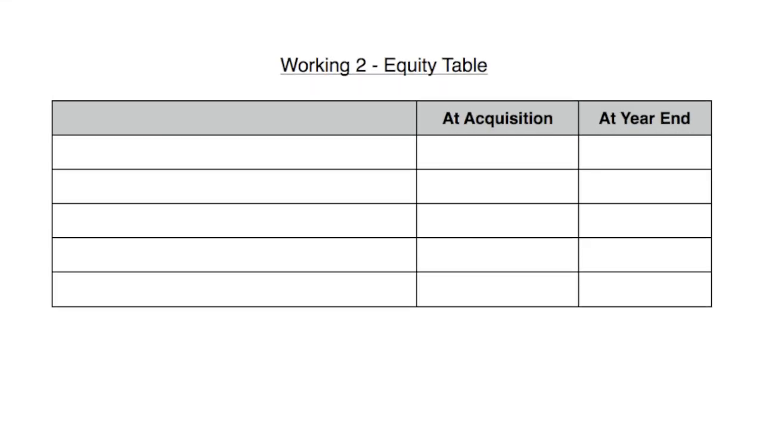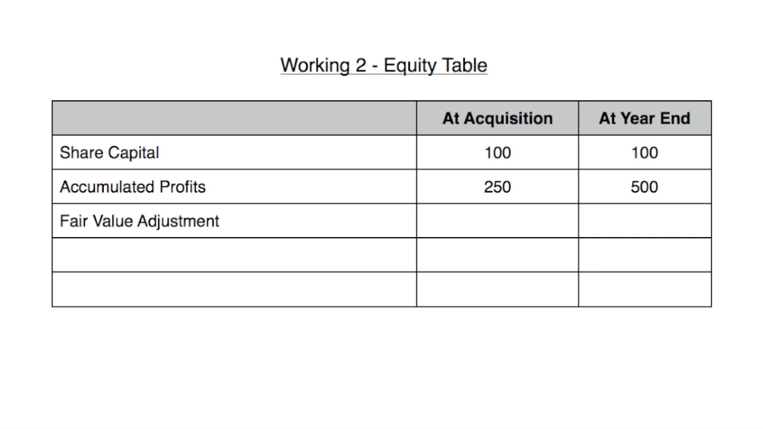Moving on to working 2, our equity table. We have first of all our share capital. We're told that our share capital hasn't changed, so it's 100 at each of the acquisition and year end. The accumulated profits, we're told, are 250 at acquisition. And then we can see from the statement of financial position that at the year end they're 500. We now need to make an adjustment for the fair value. We're told in our question in the table at the top that the fair value adjustment is 100. So again, we need to make that at acquisition and at the year end.